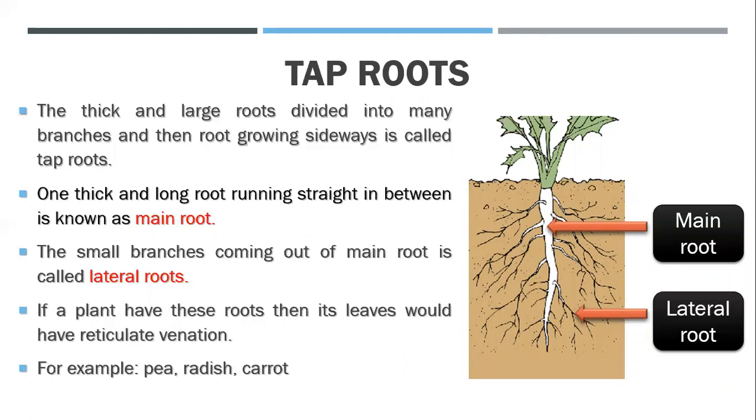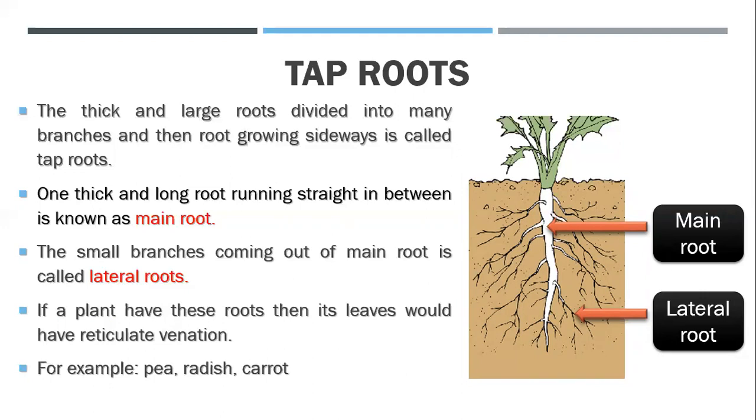And which type of venation it will be having? It will be having reticulate venation. One marker questions में आते हैं कि if a plant is having a tap root, then how you can identify which type of venation it will be having? So it will be having a reticulate venation. Okay, and the examples you can see pea, radish, carrot, anything.